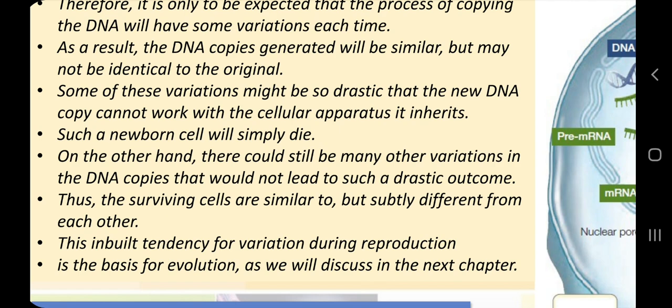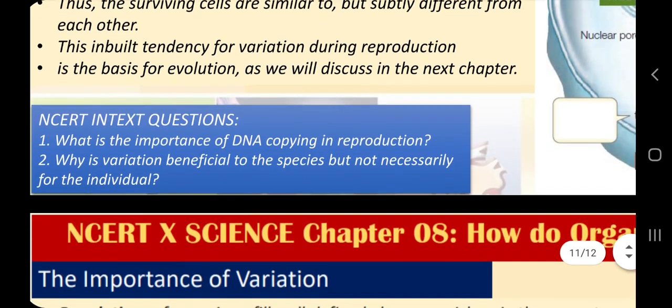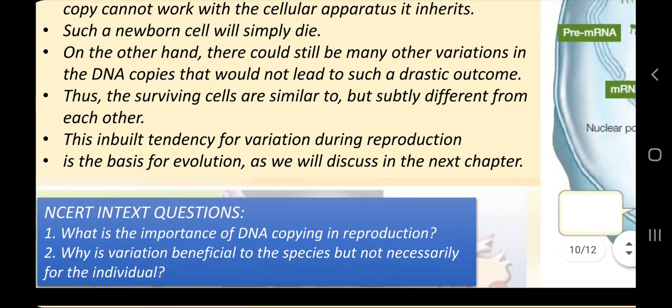This inbuilt tendency for variation during reproduction is the basis of evolution, as we will discuss in the next chapter. So as I discussed, there are many more concepts to be observed. These two slides contain many concepts, and these concepts need a basic level of understanding from class 7 to 9th, and your imagination also.